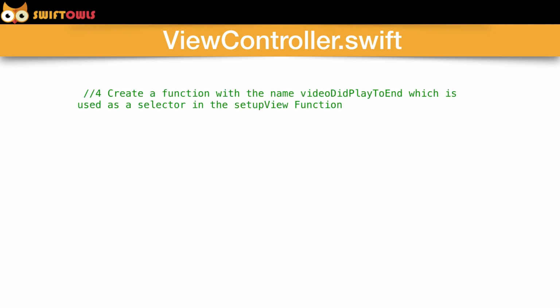Alright, so what we're going to do here, we're still in ViewController.swift. We're going to create a function with the name videoDidPlayToEnd, which is used as a selector in the setupView function. So remember when we passed in that selector, it has to have videoDidPlayToEnd. That name has to be spelled exactly the way that we spelled it in the selector, because that's the function that we're going to be using to call a selector.